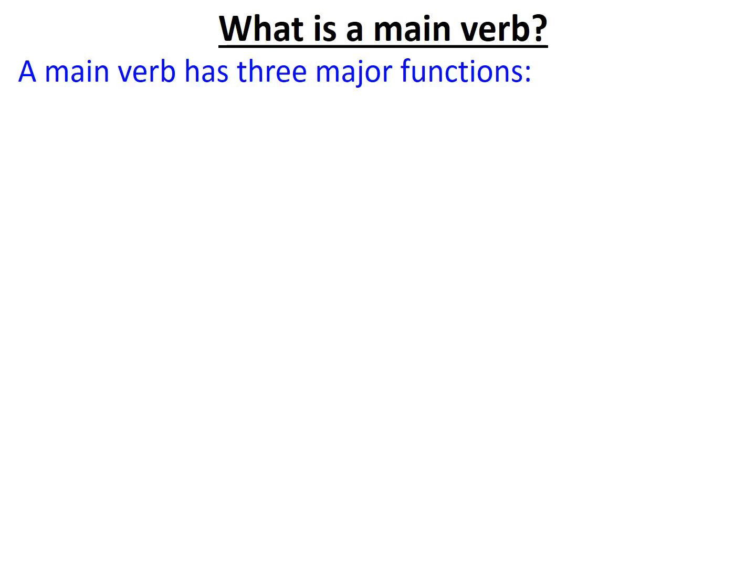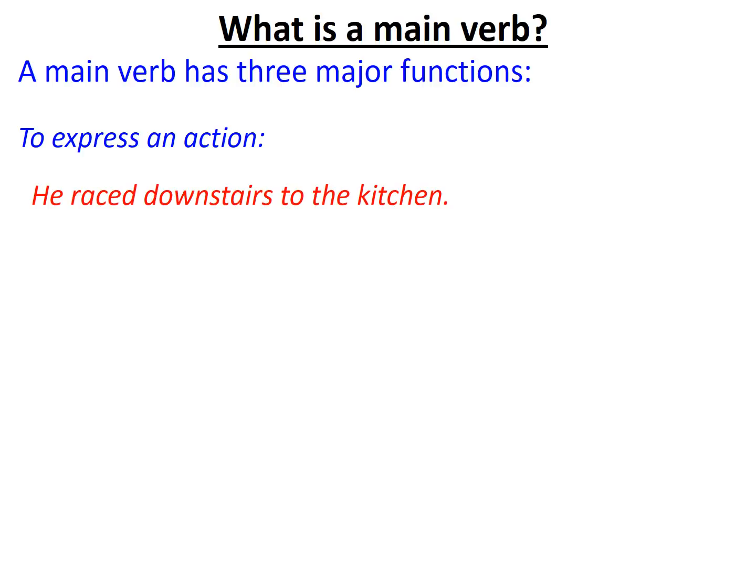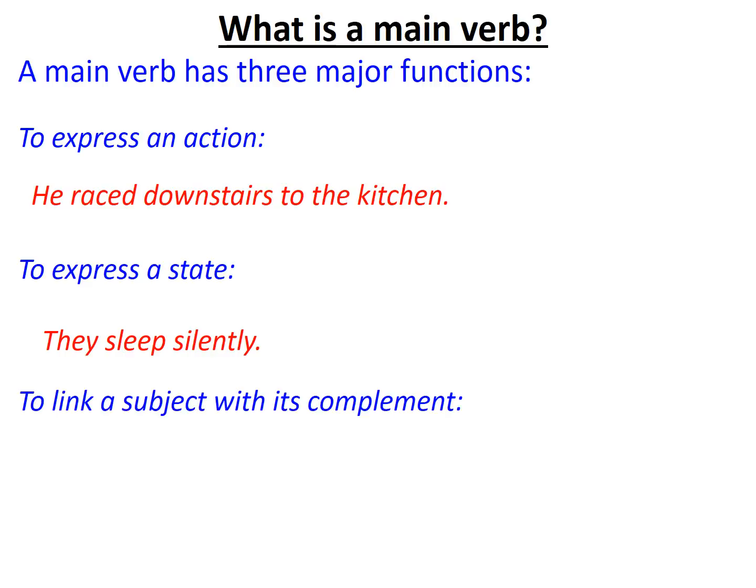It can be the most obvious, to express an action. For example, he raced downstairs to the kitchen. It can also be to express a state. They sleep silently. And finally, it can link a subject with its complement.